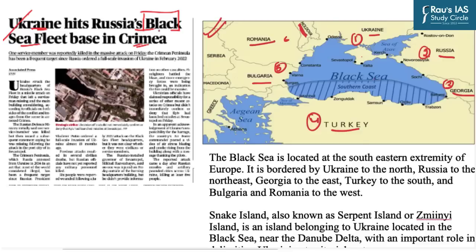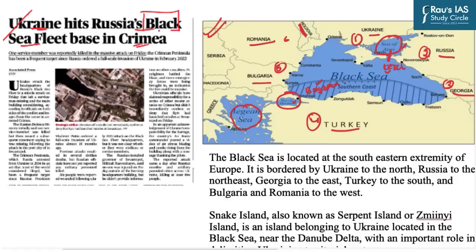Further, along with the Black Sea, there are some other important seas as well. For example, the Sea of Azov, the Sea of Marmara, and the Aegean Sea. Now, all these seas are interconnected through straits, and these straits are also important. The Sea of Azov and the Black Sea are connected through a strait known as the Strait of Kerch. Similarly, the strait between the Black Sea and the Sea of Marmara is known as the Strait of Bosporus.